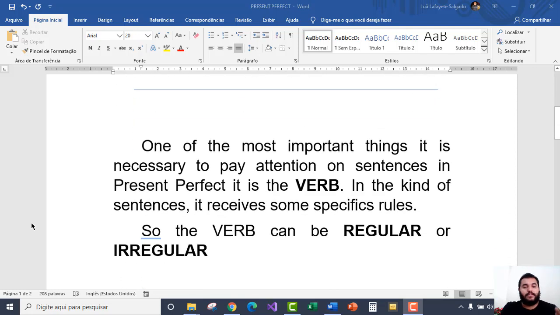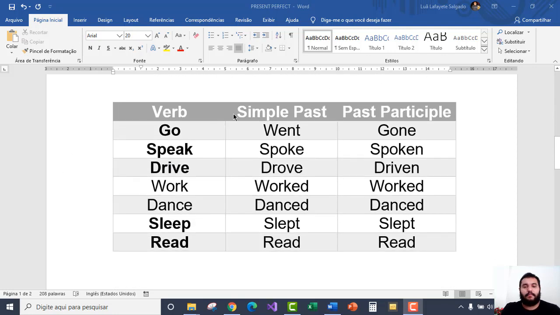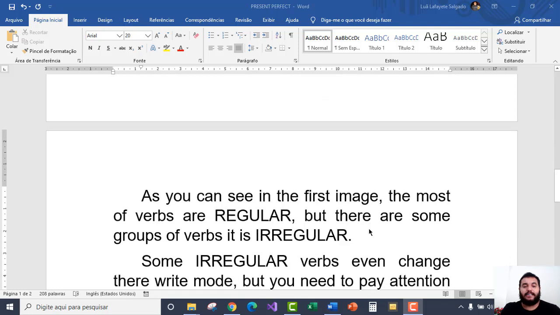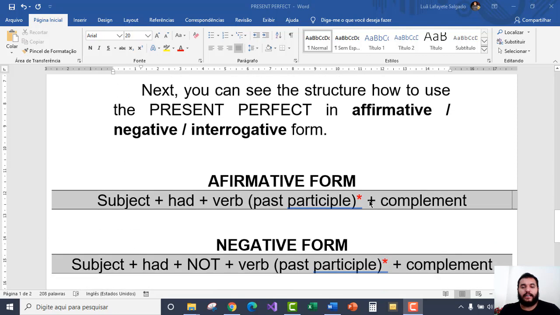So again, the most important thing is the verbs. We continue to have regular and irregular verbs, and we continue to use the past participle verbs. So look at this. Again, it is the same structure you saw in the first video, okay? The structure to construct sentences in affirmative, negative, and interrogative form continues the same, but there is a little difference when you construct sentences in the past perfect. You can see on this.